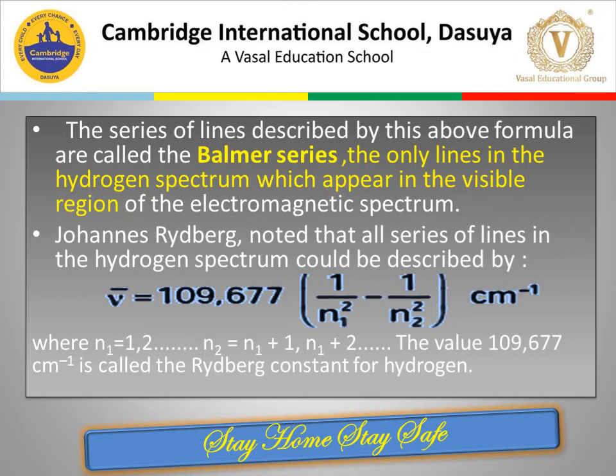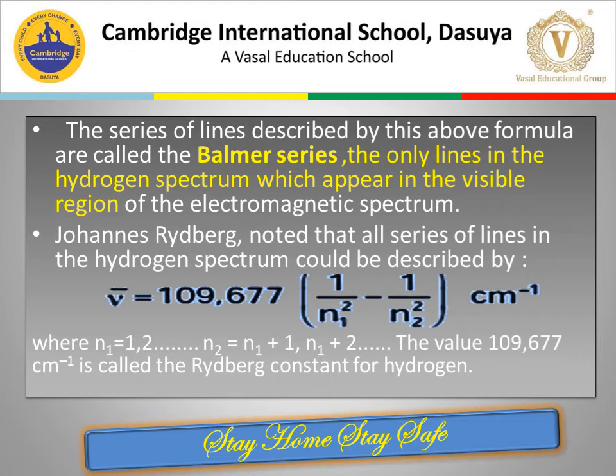It was Johannes Rydberg who noted that all series of lines in the hydrogen spectrum could be described by the formula nu bar equals 109677 (1/n1² − 1/n2²) centimeter inverse, where n1 can take up the value 1, 2, 3, 4, etc. and n2 has to be greater than n1 by at least 1 unit.